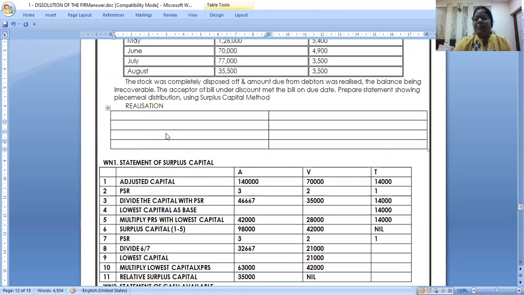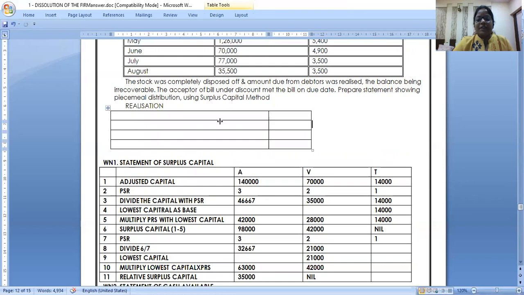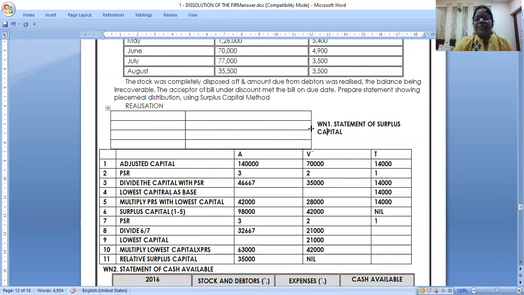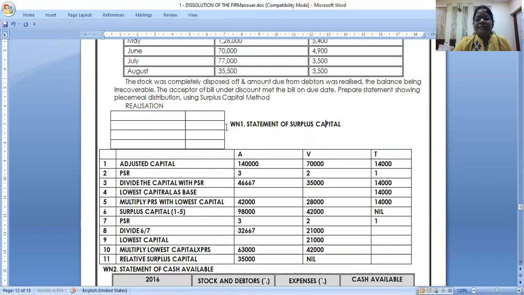I know the realization account has 4 columns, but I am just writing all the amounts. Can you all also make it with me?